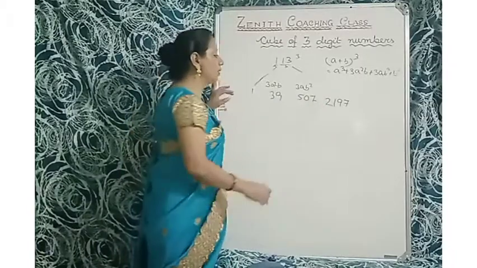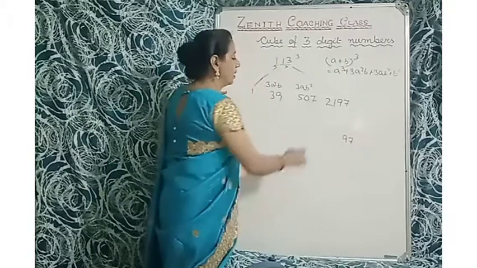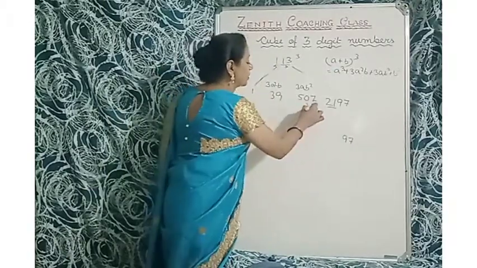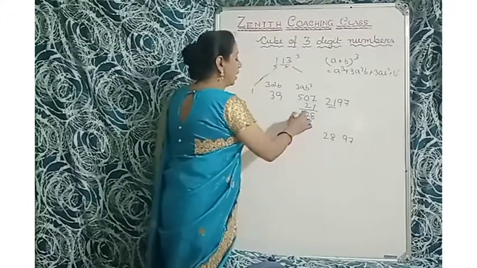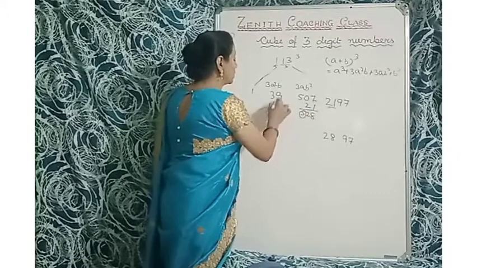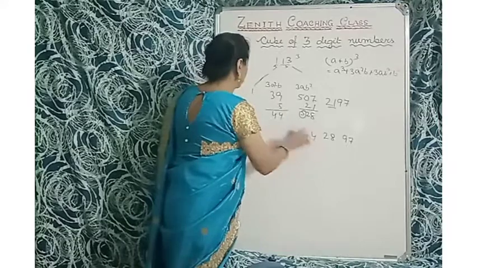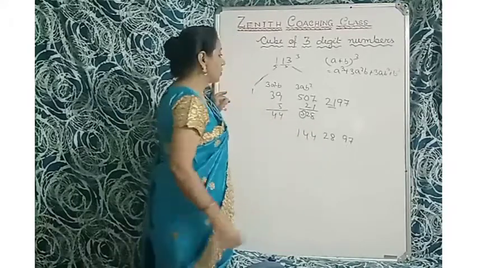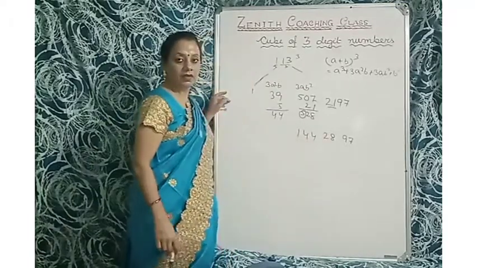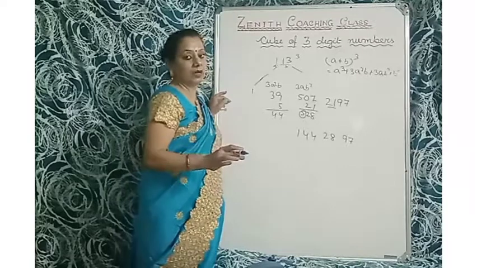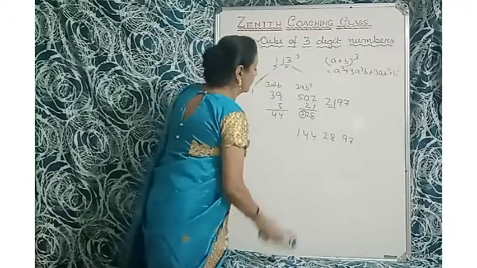Understood? Then what you will do? You will take 2 digit number here. So you take 97. Now carry over 21. So here is 21. So 528. You will take here 28. Now 5 carry. So 5 here. So 39 plus 5, 44. So you will write here 44 and 1 is 0. So 113 cube, that is 1442897. If you practice at home, repeatedly I am telling you, if you practice at home, it will be very easy. This trick is okay.